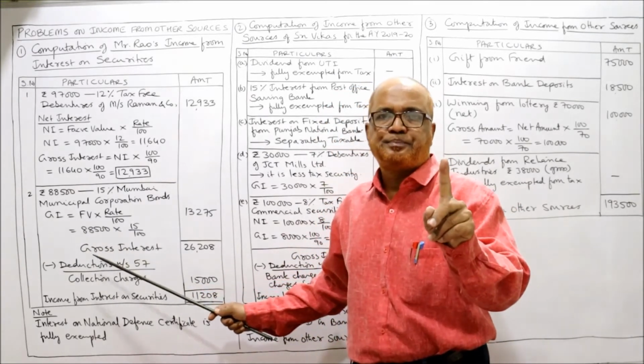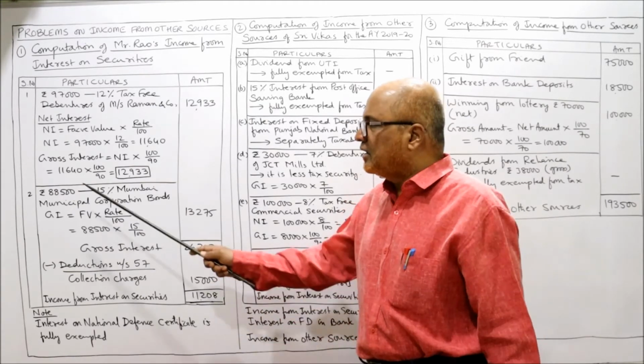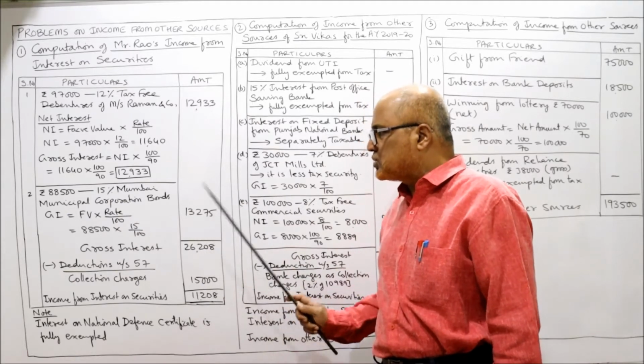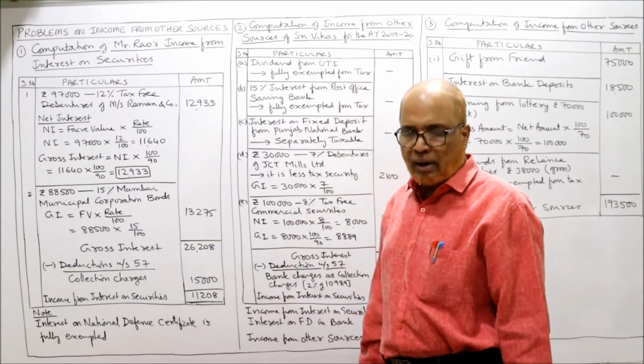Only one step. So 88,500 into 15 by 100, you will get 13,275.